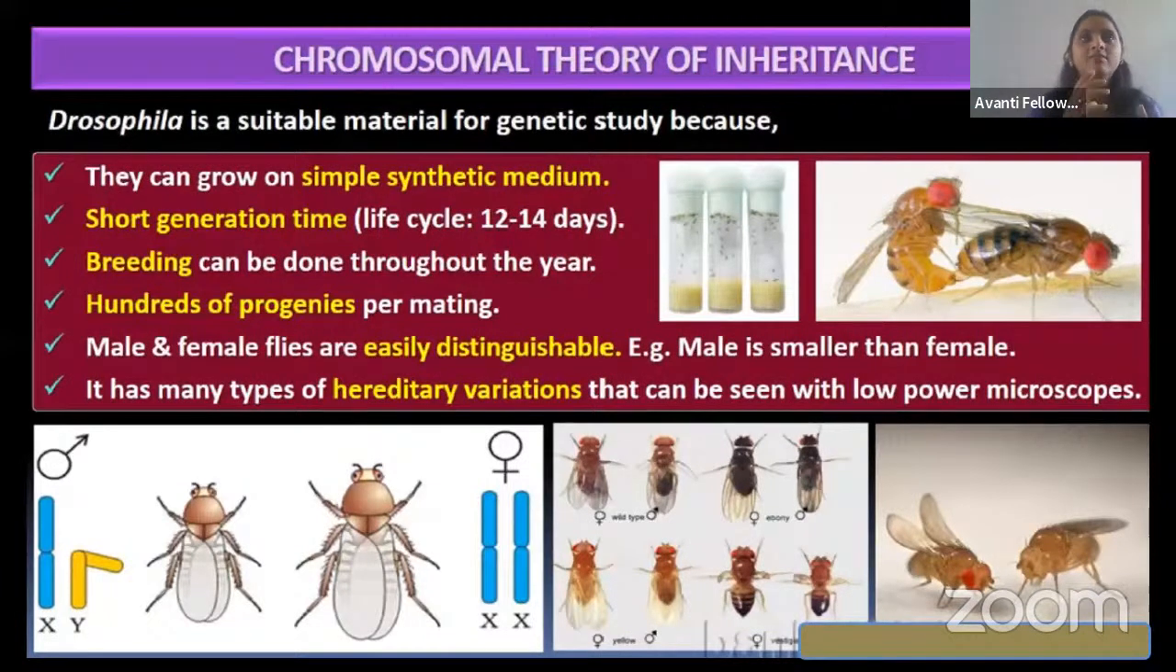Okay. Whenever one mating happens, it will give hundreds of progeny. So for that also we will take it. Male and female flies are easily distinguishable, where the male is smaller than the female. And hereditary variation is present. Right, guys? In the last class also we studied that in sexual reproduction, hereditary variations are present, right? Yes.